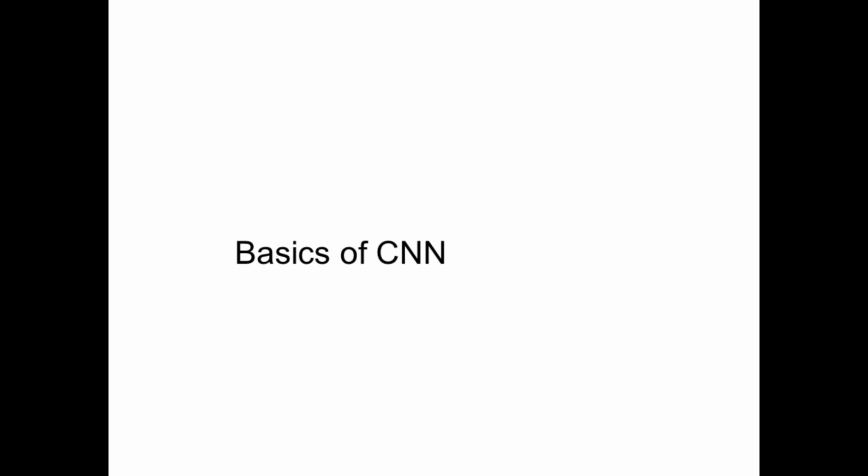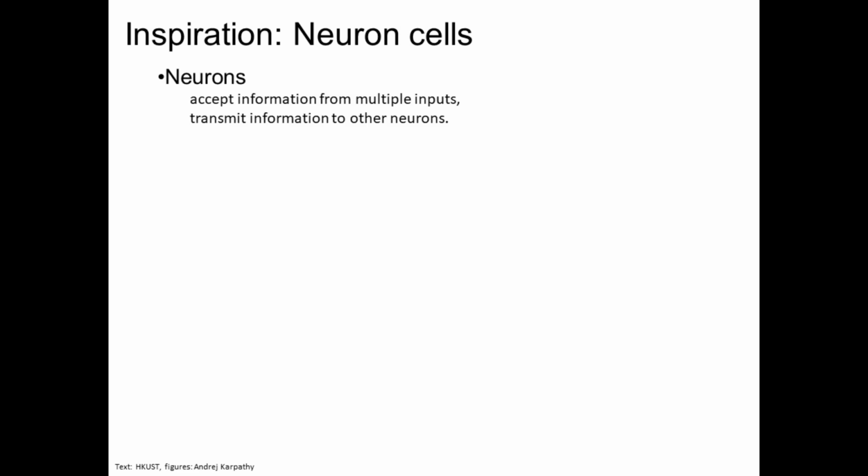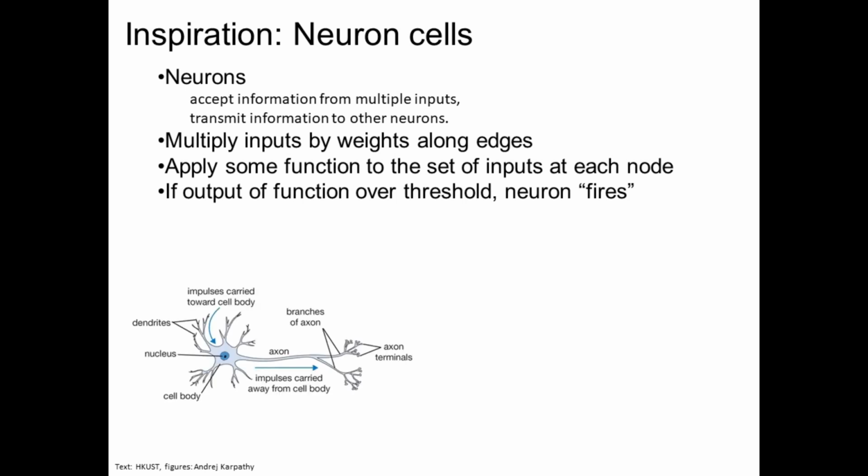Hello everyone. In this particular session, I will explain certain basics of CNN, that is convolutional neural networks. The inspiration for this concept is neuron cells. Neurons accept information from multiple inputs and transmit the information to other neurons. They multiply the inputs by weights along the edges and apply some function to the set of inputs at each node. If the output of the function is over the threshold, then the neuron fires an impulse signal.